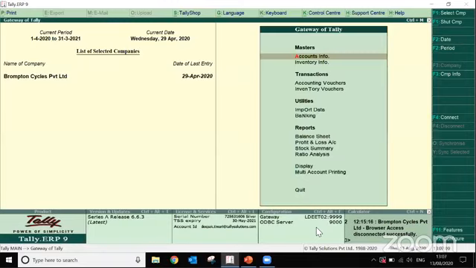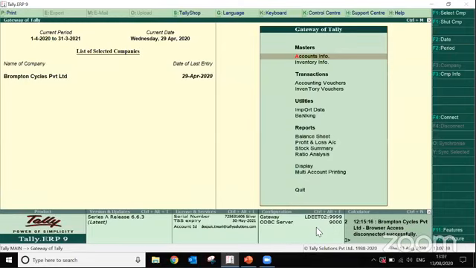To access the data remotely, you need a laptop or desktop. On that, you will install a Tally application in educational version. It does not need a license. First of all, the good part of accessing Tally remotely is that you do not need any license for it. You will simply download the application from the internet and install it. It will run in educational mode.